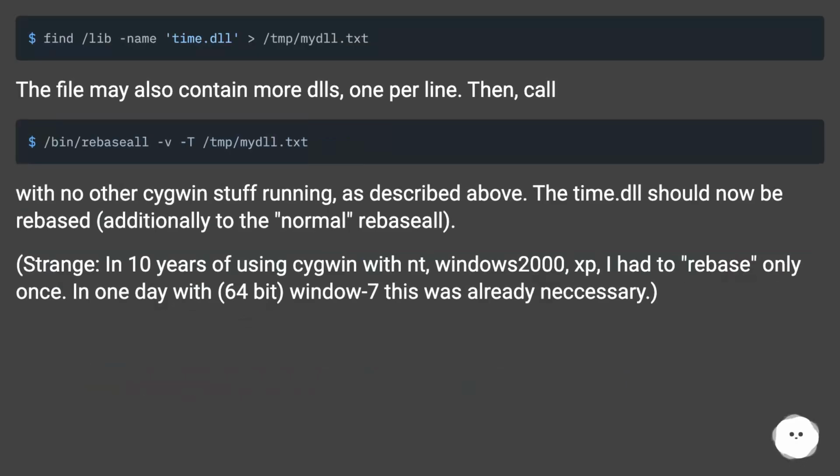The file may also contain more DLLs, one per line. Then call rebase with that list, with no other Cygwin stuff running, as described above. The time.dll should now be rebased, additionally to the normal rebase. Strange, in 10 years of using Cygwin with NT, Windows 2000, XP, I had to rebase only once. In one day with 64-bit Windows 7 this was already necessary.